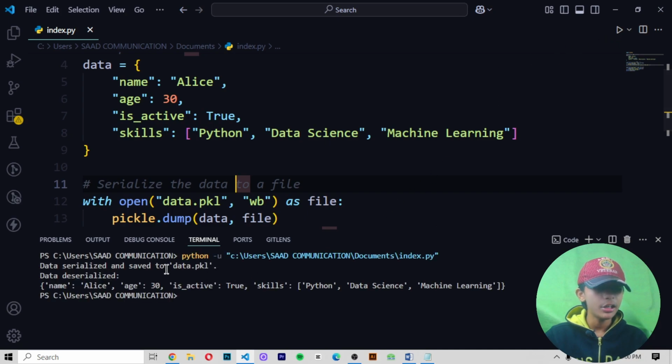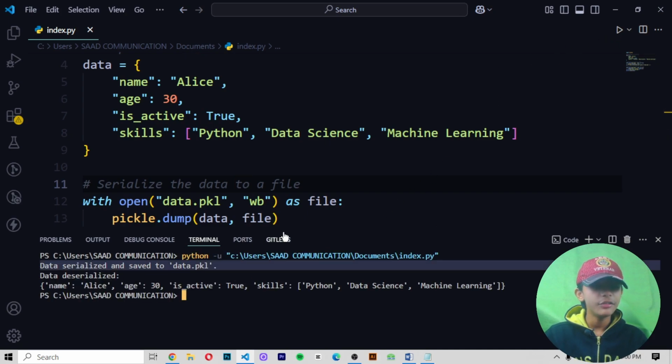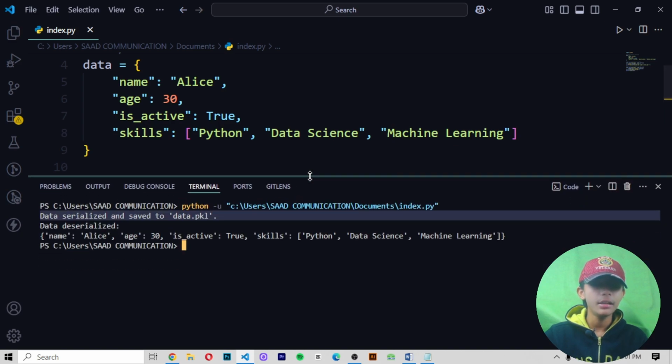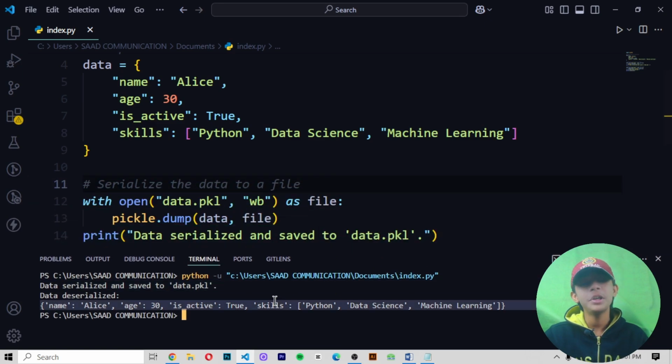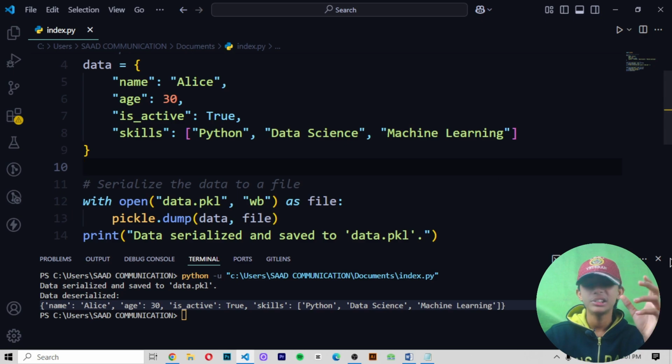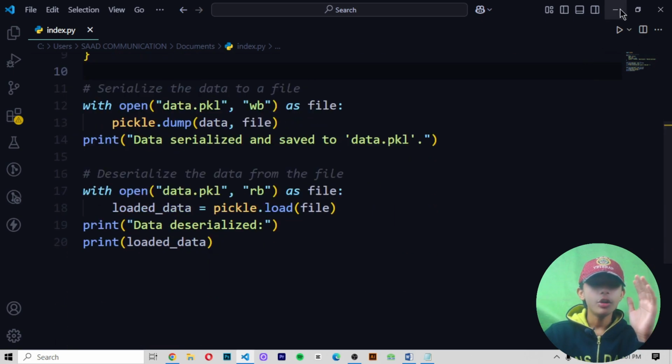Now let's save it. So now it gives me data serialized and saved to data.pkl. Data deserialized gives me name alias, age 30, is active true, skills Python, data science, machine learning. Here you can see it gives me one dictionary. It has printed my dictionary. It is looking like this.